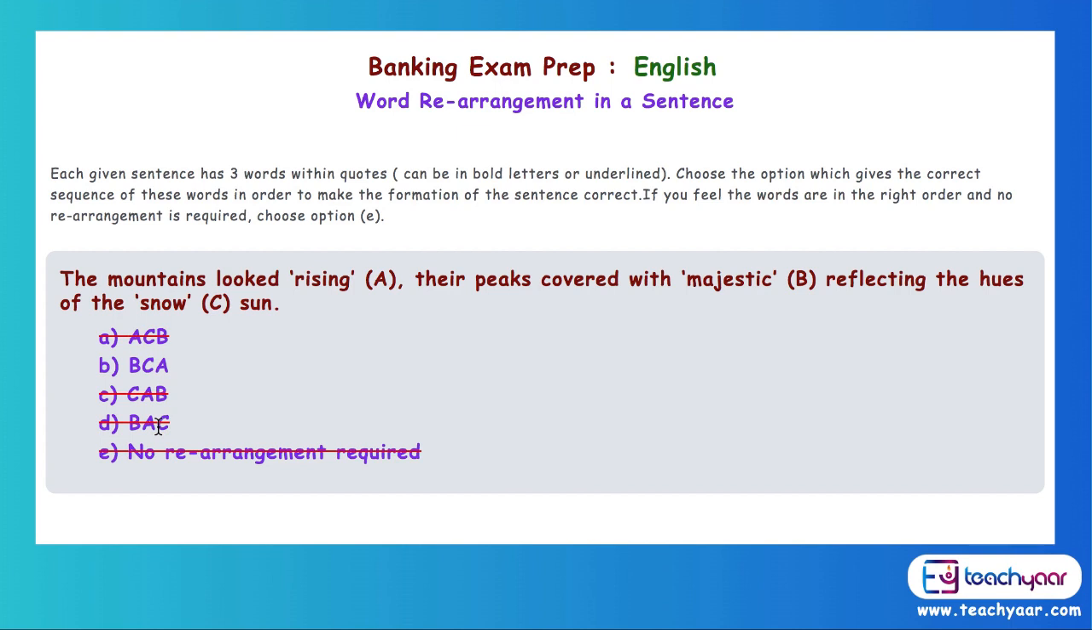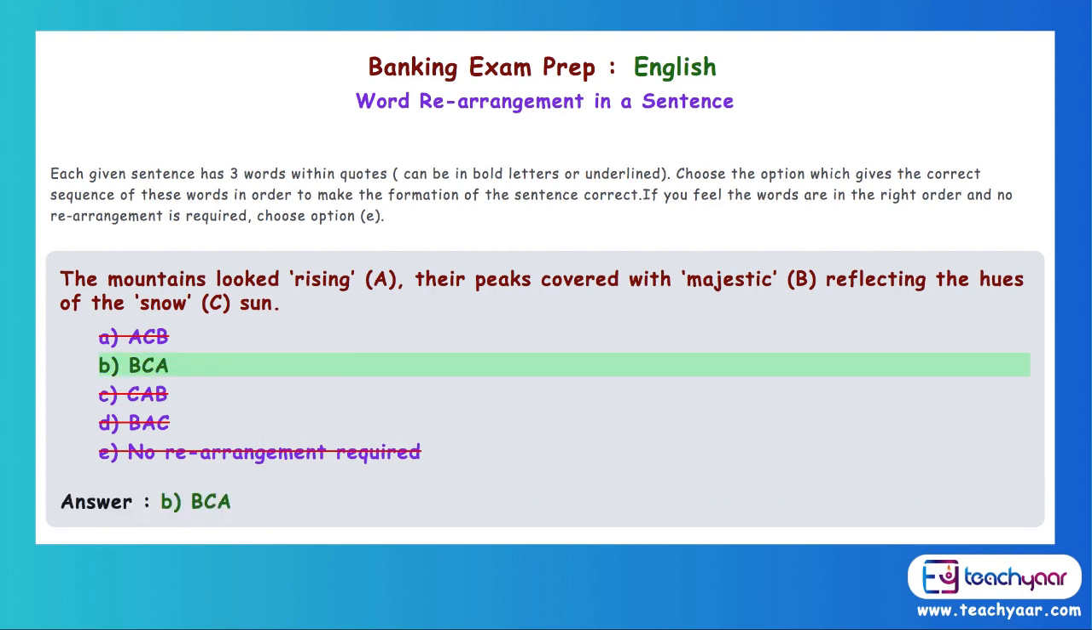So what is the sentence now? The correct sentence: the mountains looked majestic. Their peaks covered with snow, reflecting the hues of the rising sun. Now the sentence is fine. So what is left out? BCA. So if you see, the answer is BCA.